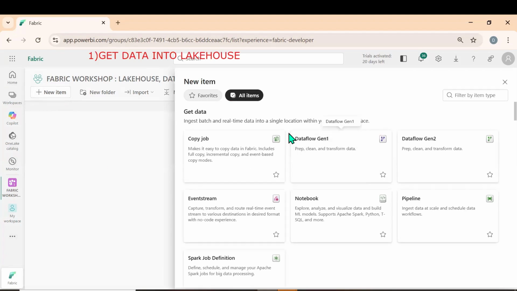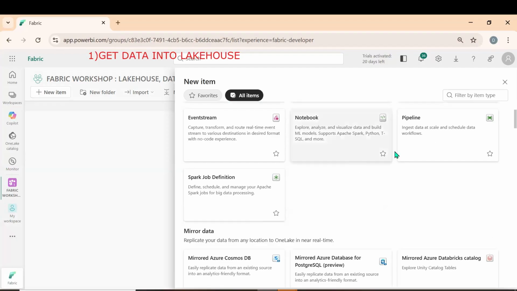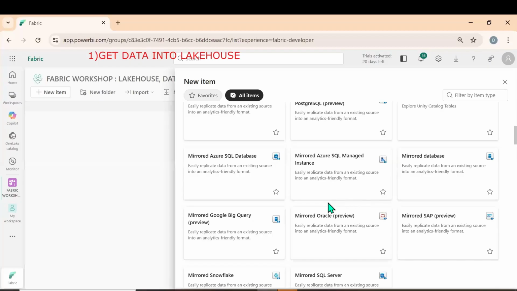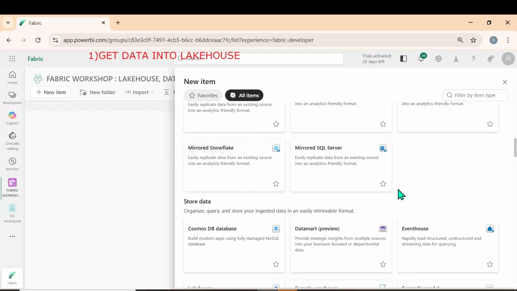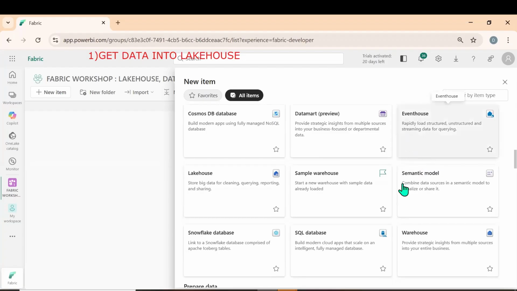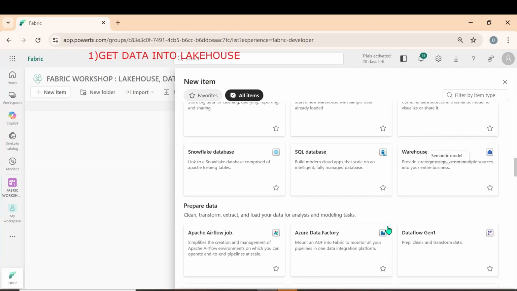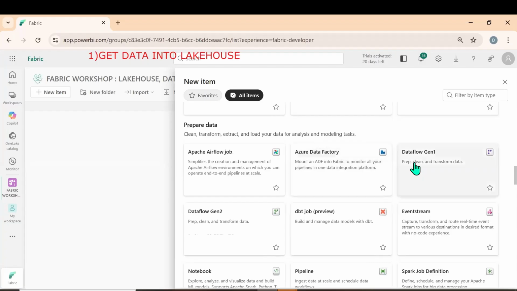You see, there are many things, a lot of things available. What do we have? Dataflow Gen1, and we will see what the difference between Gen1 and Gen2 is. Notebooks, pipeline, and also we have SQL, mirrored database, Snowflake, data marts, event house. We can create the semantic model, Azure Data Factory, Dataflow Gen1.